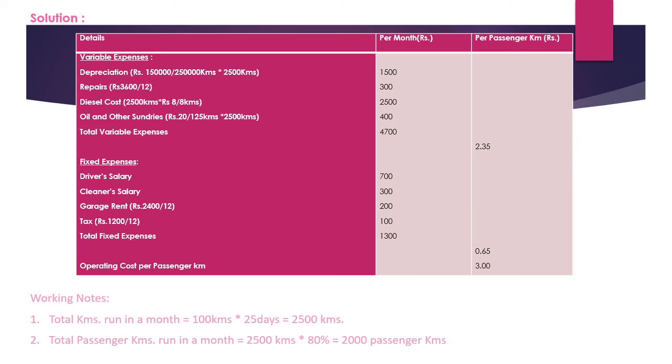Now we will convert this total fixed expense to per passenger kilometer. If we divide this by the passenger kilometers, which is 2,000, then we will get the result as 0.65. Now after that we will add these values, 2.35 and 0.65. So ultimately we will get the total operating cost per passenger kilometer, which is rupees 3.